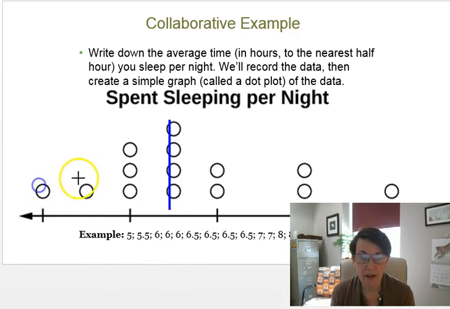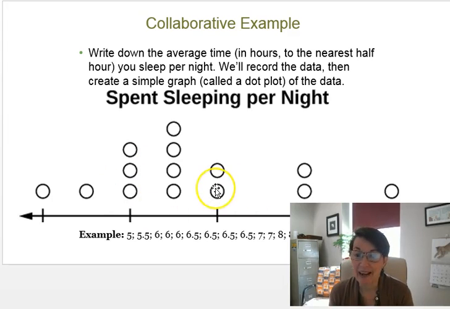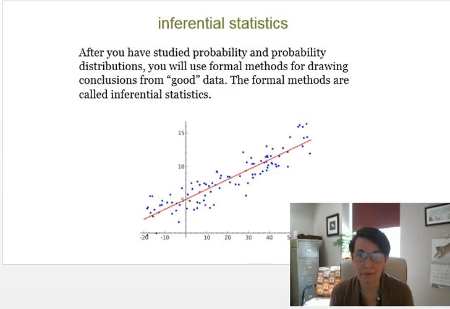So if this is 5, 5.5, 6, 6.5 hours of sleep is the most. We have the largest group getting that much sleep, not the most hours of sleep. But this is just data, and it's descriptive because we are simply showing what it looks like.